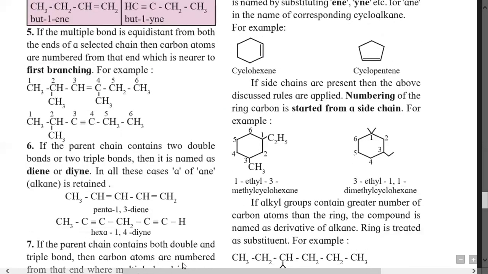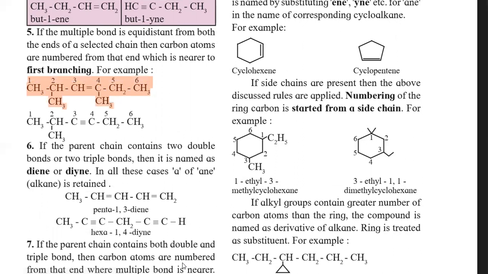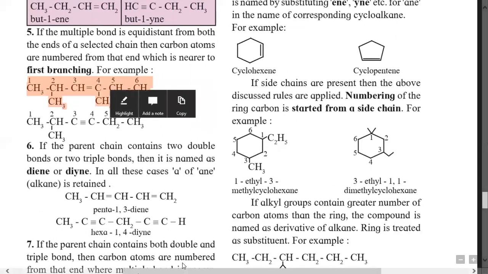Rule number 5 is, if a multiple bond is equidistant from both ends of the selected chain, then the carbon atoms are numbered from that end which is nearer to the first branching. Here, this is the longest carbon chain containing 6 carbon atoms. The double bond is present between 3 and 4. These are the central carbon atoms, but the side chain is present on the second carbon and the fourth carbon.